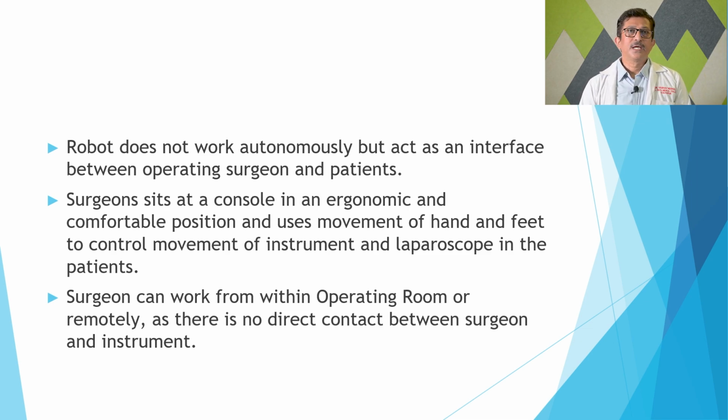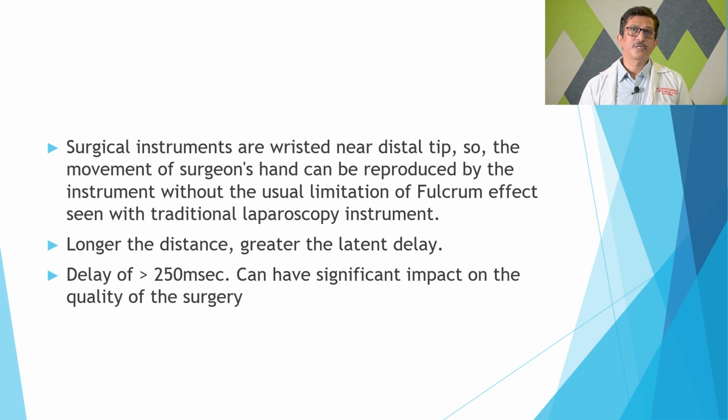That is the advantage, as there is no direct contact between the surgeon and instrument. The surgical instruments, as I said, are wristed near the distal tip, so the movement of the surgeon's hand can be reproduced by the instrument without the usual limitation or fulcrum effect which is seen traditionally in laparoscopy instruments.